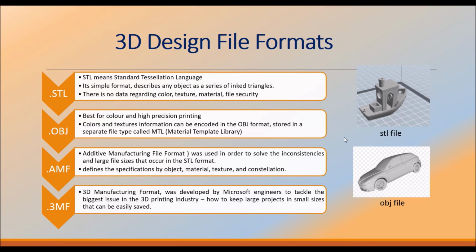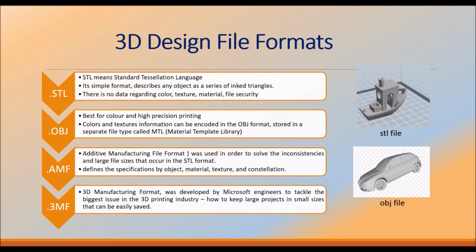Okay. Coming to .amf, that is Additive Manufacturing Format, this file format was used in order to solve the inconsistencies and large sizes that occur in the STL format. In this, it defines the specifications by object, material, texture, and constellation. Next is the .emf file, that is 3D Manufacturing Format, developed by Microsoft engineers to tackle the biggest issue in the 3D printing industry: how to keep large objects in small sizes, which can be easily solved. So these are the different file formats.